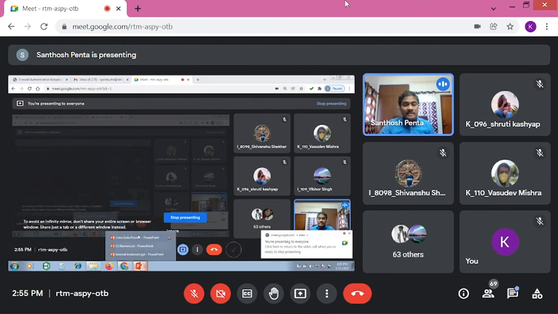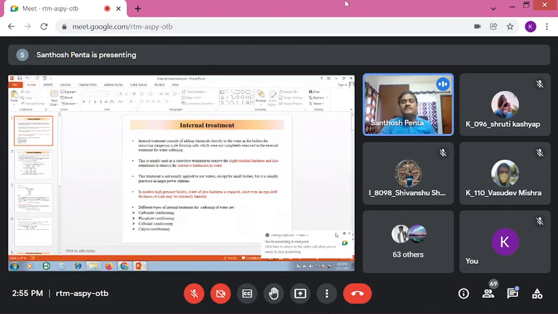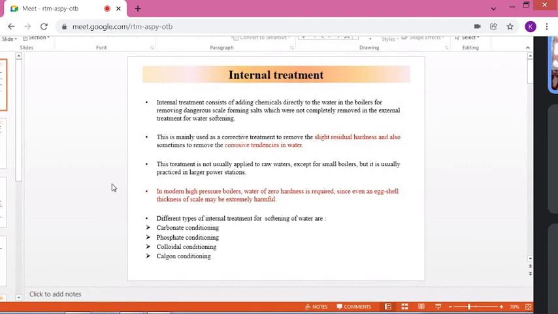Now, internal treatment. What is the internal treatment? In external treatment, before feeding the water inside the boiler, we are softening the water. In internal treatment, after doing all these steps, the water may still have some impurities.